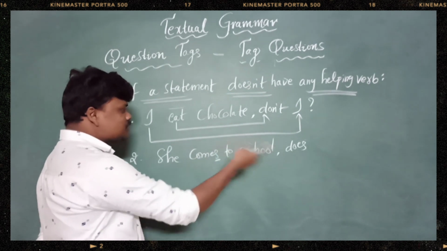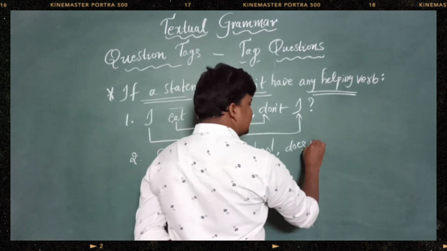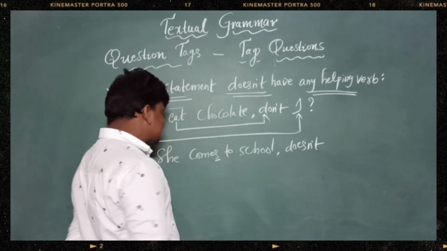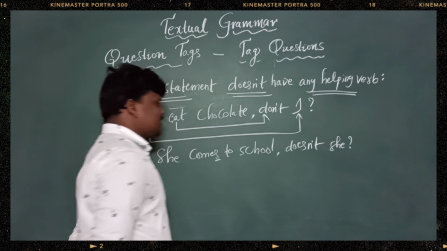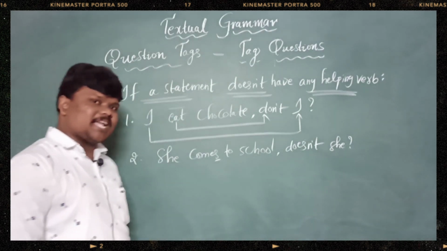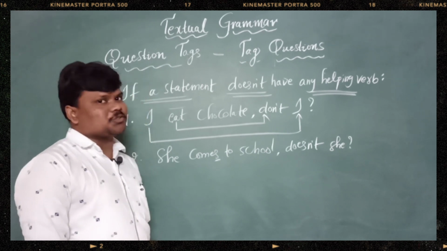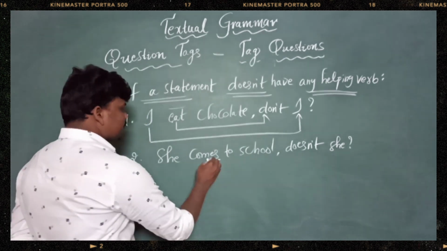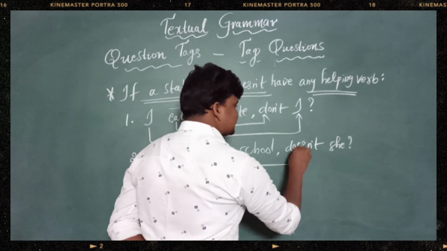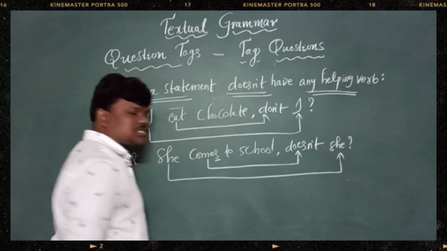Yes. She comes to school. Does. As this is positive, doesn't, she. Doesn't she? A question tag is used to ask for confirmation. If you had any doubt, for that we should ask a tag, question tags, right? See, if there is a comes, does is hiding, so she is as usual, right? Yes.